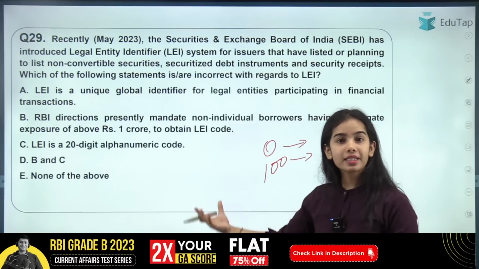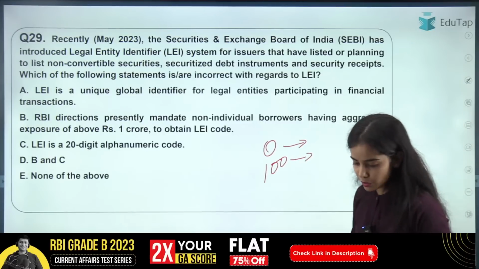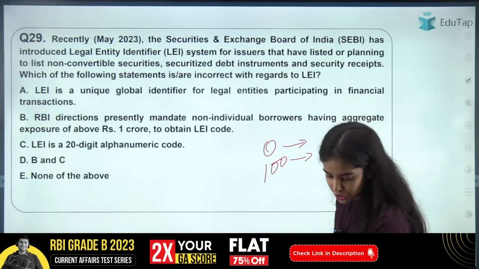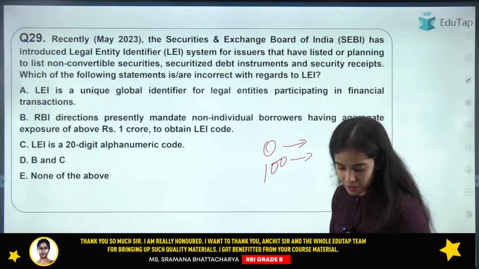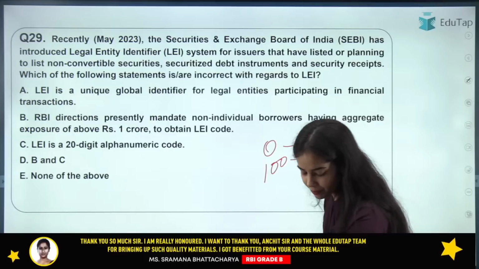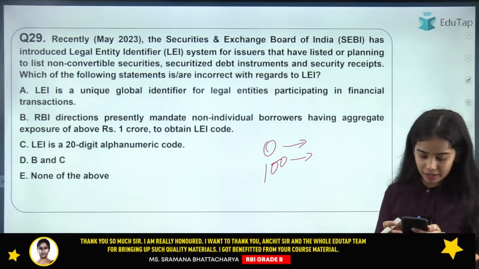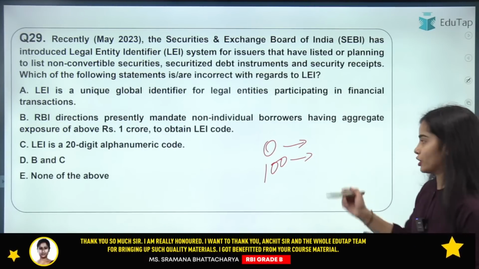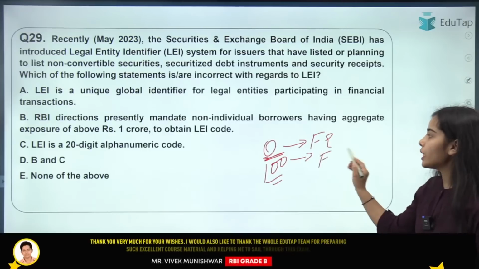As well as read this question, who have given this answer, and then try to give the right answer of this question. Okay, Shruti is saying 0 means exclusion, full exclusion. Yes, total exclusion. Very good. And Shruti is saying 100 means inclusion. So yes, 0 means full exclusion and 100 means full inclusion.